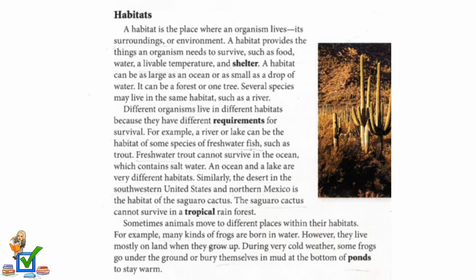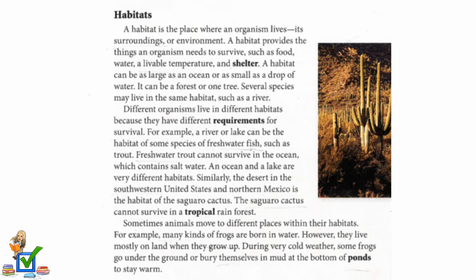Habitats. A habitat is the place where an organism lives, its surroundings or environment. A habitat provides the things an organism needs to survive, such as food, water, a livable temperature, and shelter. A habitat can be as large as an ocean or as small as a drop of water. It can be a forest or one tree. Several species may live in the same habitat, such as a river.